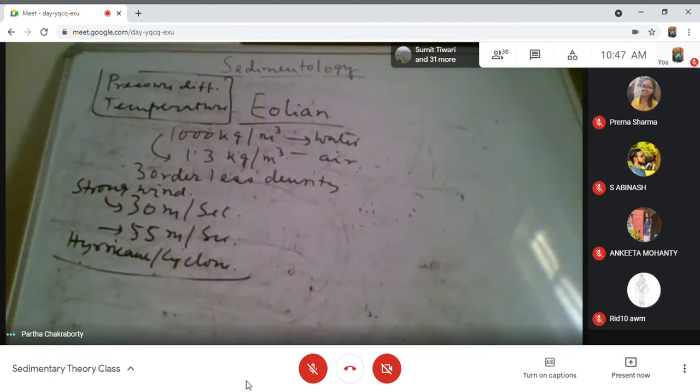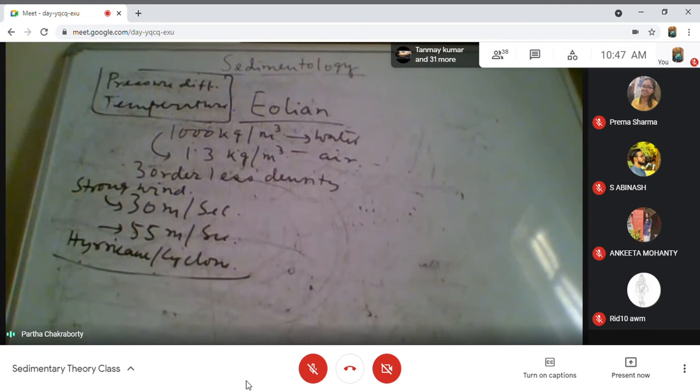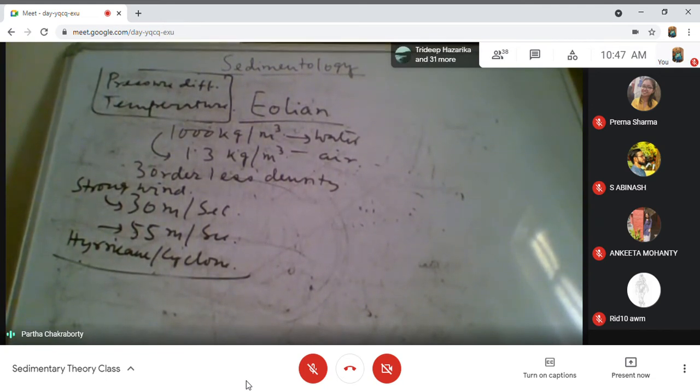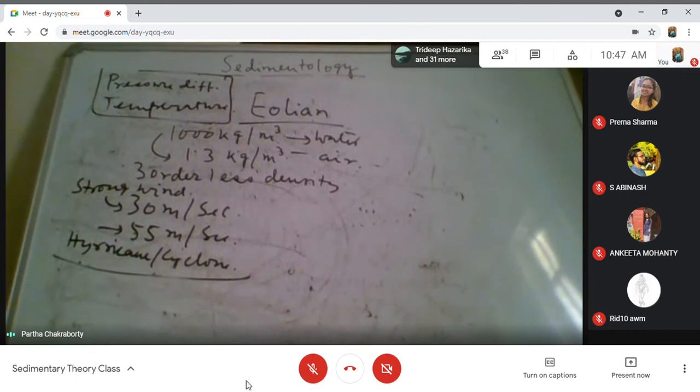So the equator gets the maximum heat, and the equatorial air, because of its high temperature, goes to the upper level of the atmosphere towards the pole.